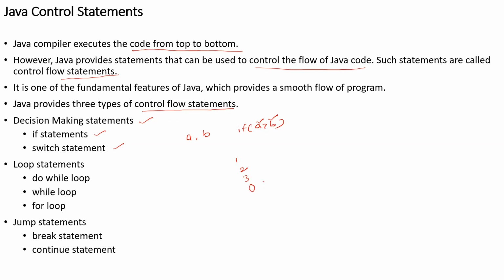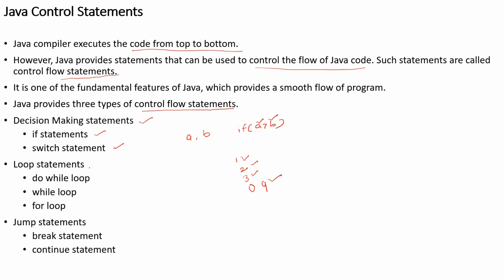To main menu, press 9. Like this, options will be given. Based on my option, the program will be executed. In the same way, in switch case statement, I'm going to execute the program in terms of case blocks. Based on my choice, I'm going to execute that program. So this is decision. My decision I'm going to make.